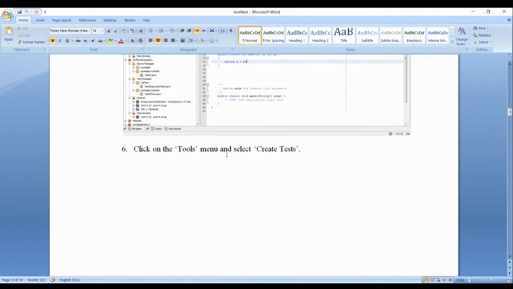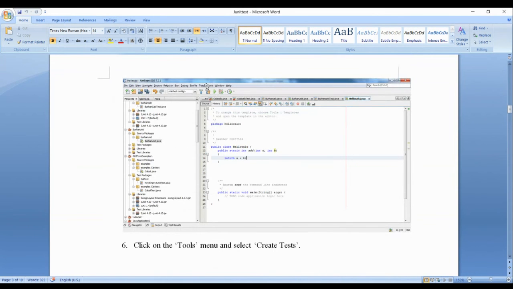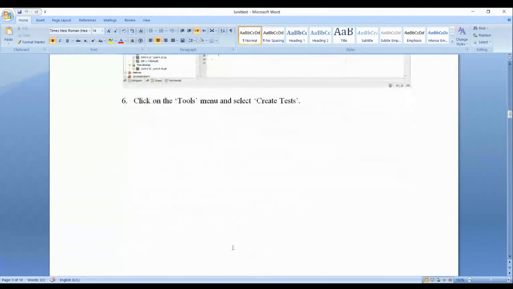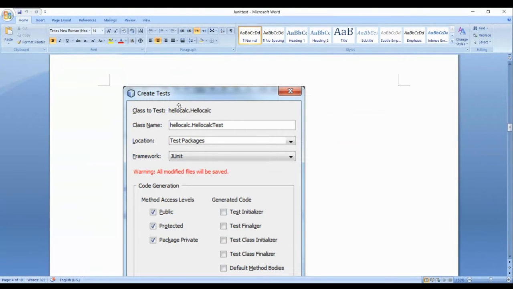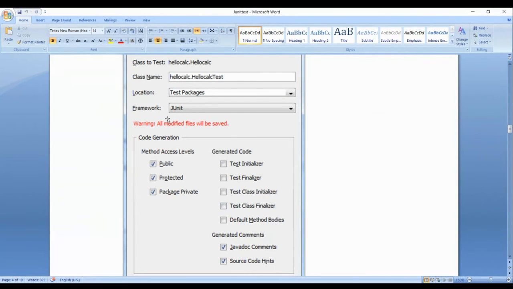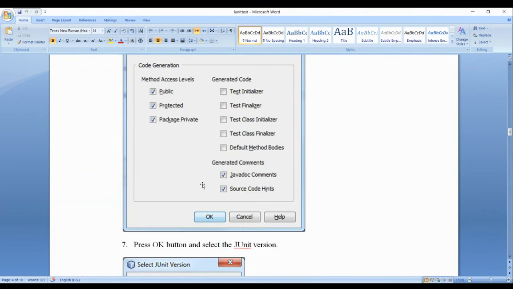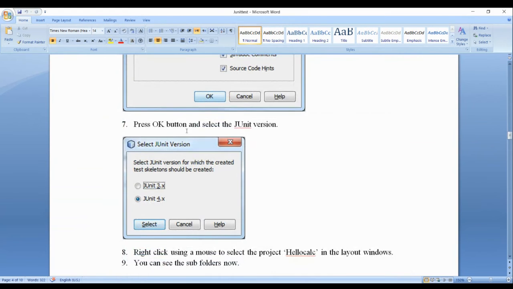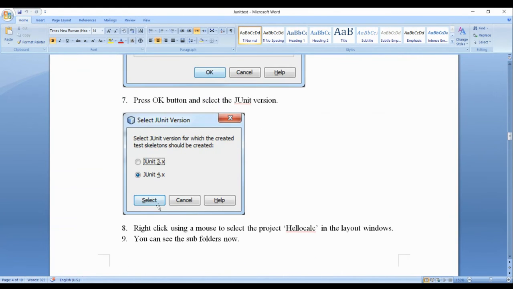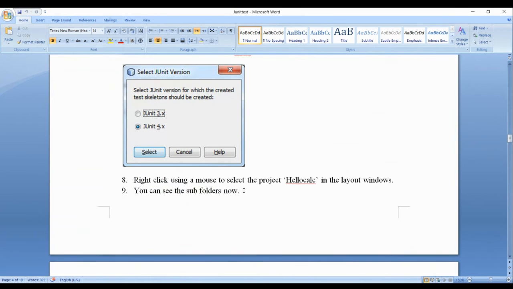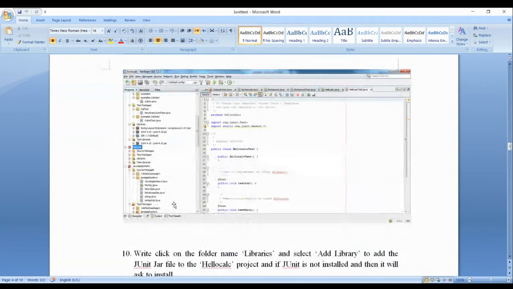Click on the tools menu here and select create test. This screen will come. So you have all these modifiers. Press OK and select the JUnit version, like JUnit 4.x. Right click using the mouse, select the project HelloCalc. In the layout window, you can see the subfolder now.